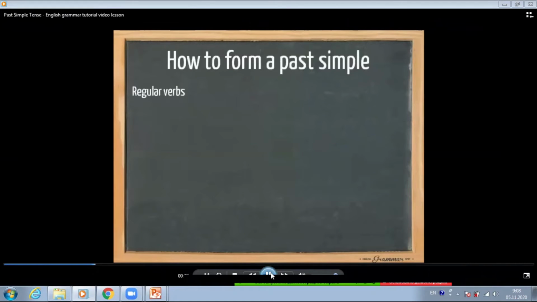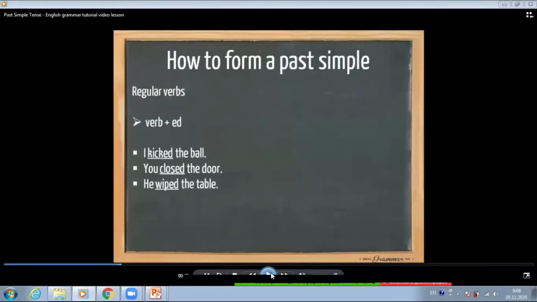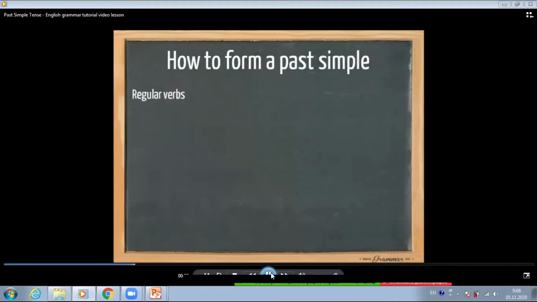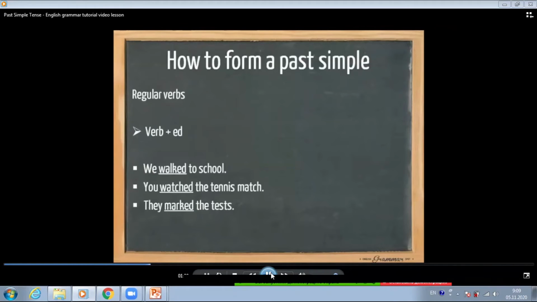How to form a past simple? For the regular verbs, we simply use the infinitive form of the verb and we add ed. I kicked the ball. You closed the door. It's a regular verb. As I said, we add the ending ed to the verb. He wiped the table. She cooked dinner. And it rained yesterday for the singular forms. And for the plural forms, we walked to school. You watched the tennis match. They marked the tests.